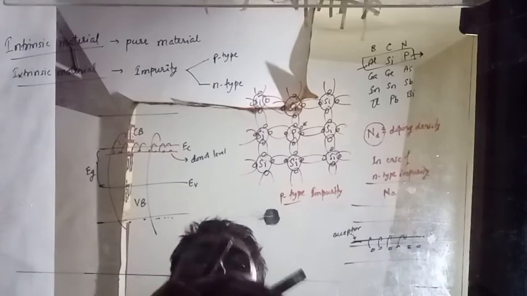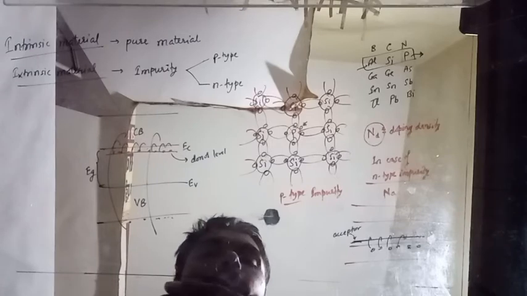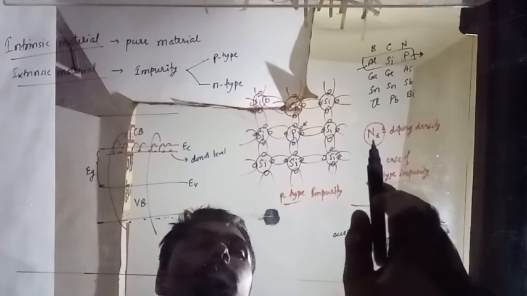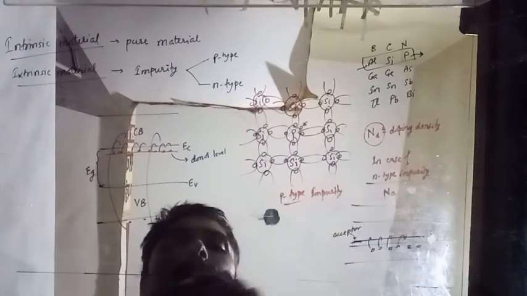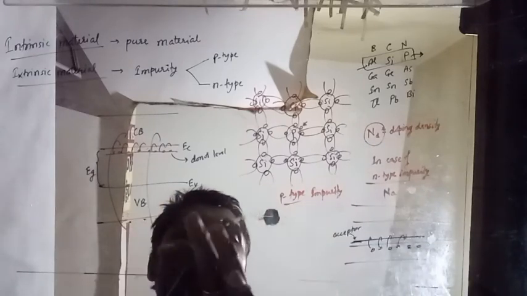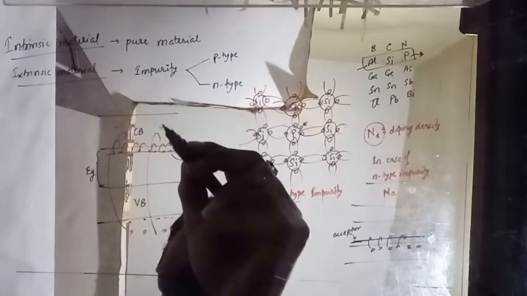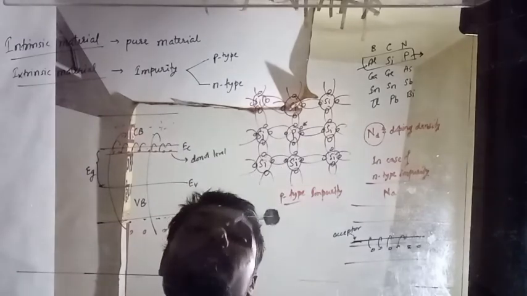So we come to know what the acceptor density is, what the donor density is. One more thing, after adding, how many total holes are there in the valence band and how many electrons are there in the conduction band, we decide the number of majority and minority carriers.